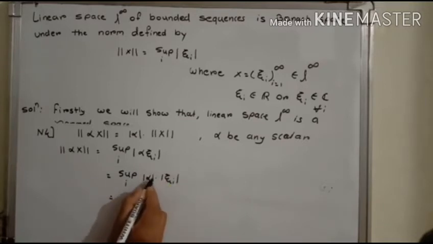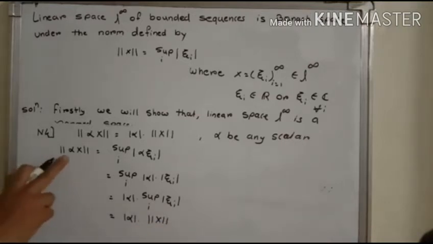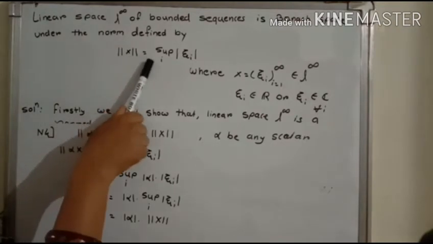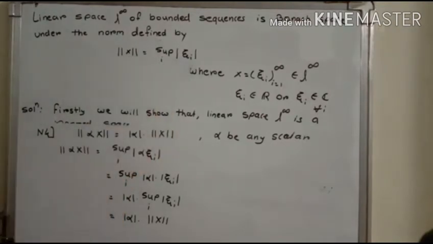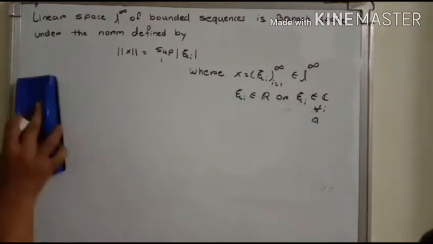In the next step we can take mod alpha out, that means it equals mod alpha into the supremum over i of mod xi_i, which equals mod alpha into the norm of x. That means the norm of alpha x equals mod alpha into the norm of x, and in this way the fourth property of a norm is also satisfied, and therefore the norm defined like this, the norm of x equals the supremum over i of mod xi_i, is a norm on L infinity.